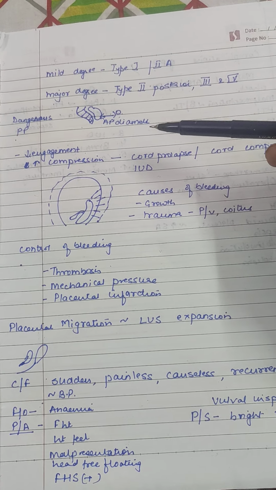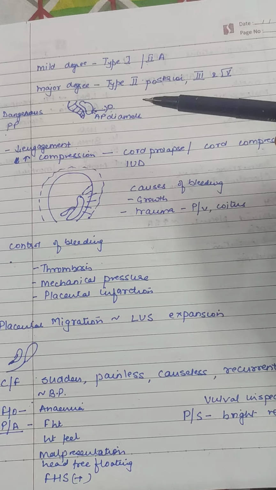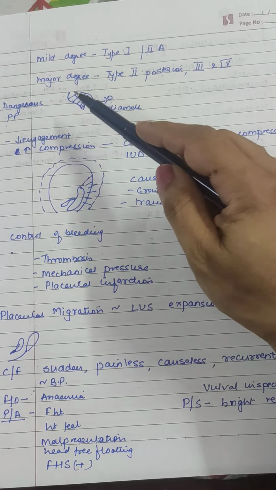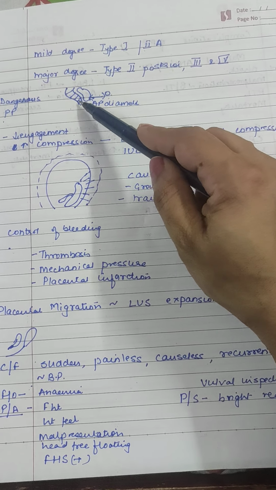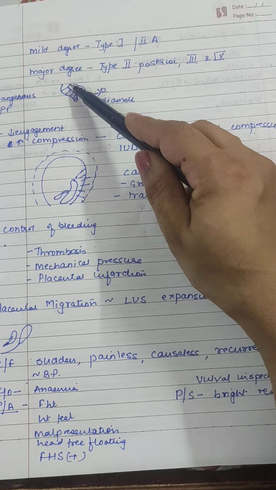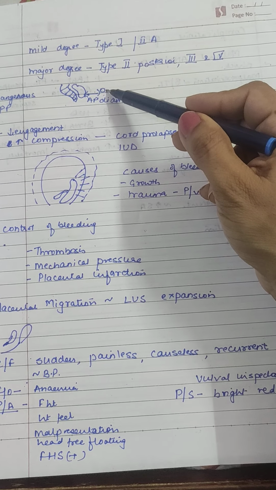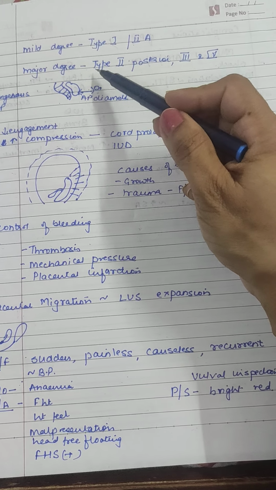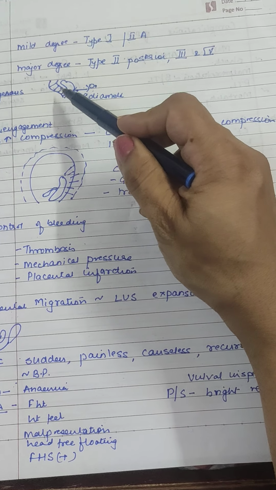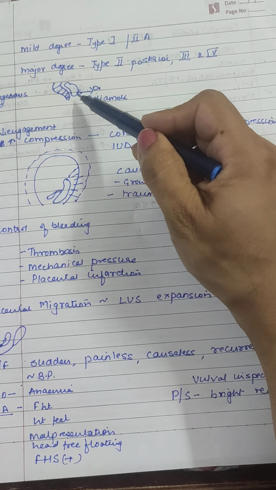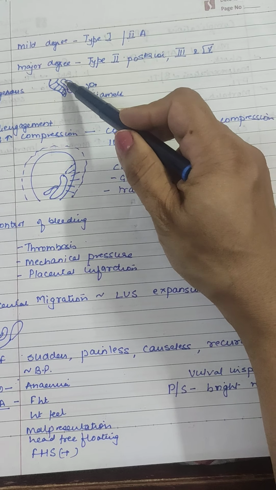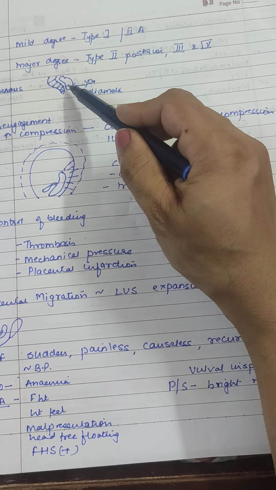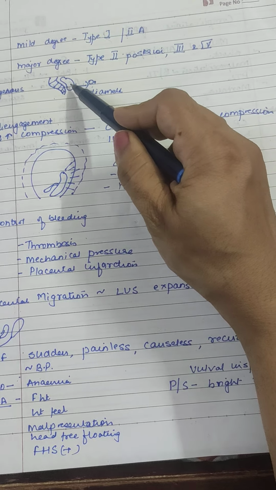Why do we call type 2 posterior a dangerous one? Because we know that this is the sacral promontory and the coccyx. This is the spine, the sacral area, and this is the pubic symphysis. Anteriorly we have got space. If anything is there anteriorly, it will expand, but posteriorly there is a bony restriction. If a placenta is in the posterior part, it will be above the spinal bone, and the thickness is about 2.5 centimeters.